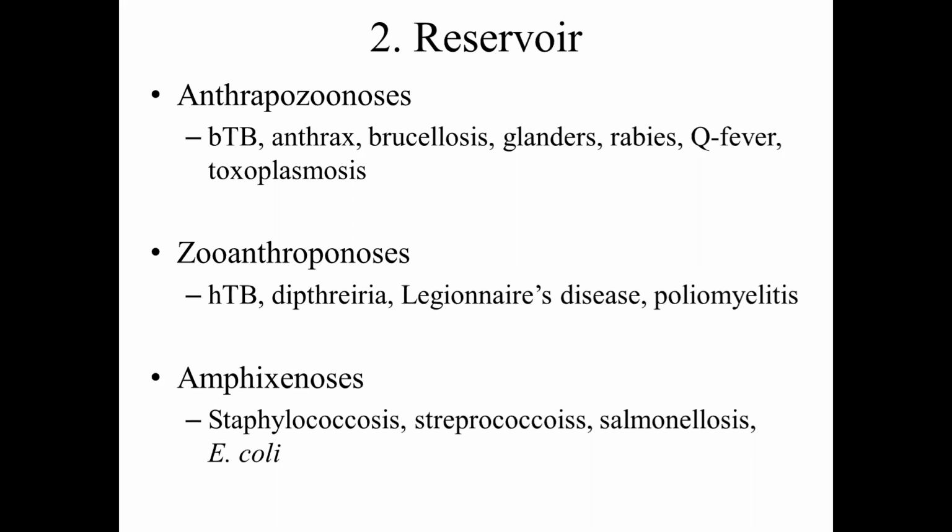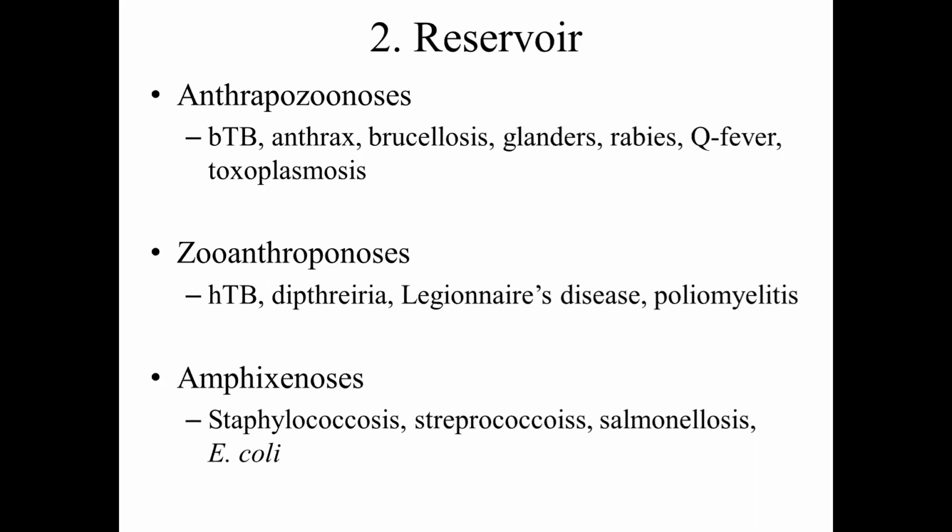All these forward zoonoses are anthropozoonosis. All that reverse zoonosis that you refer to is nothing but zooanthroponosis. The infections transmitted in either direction, from animal to the human population or human to the animal population, are amphixenosis, bidirectional. Clear? So, based on the reservoir of the infection, whether it is a human population or an animal population, we categorize the zoonotic infections into three.